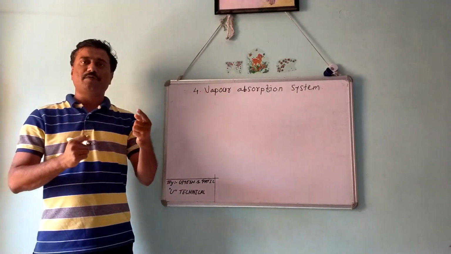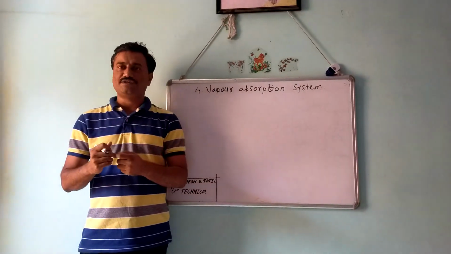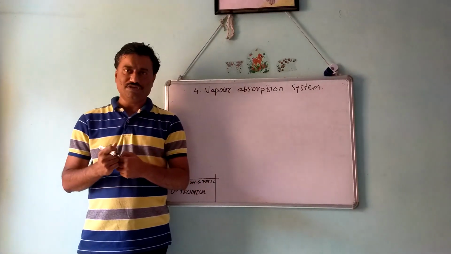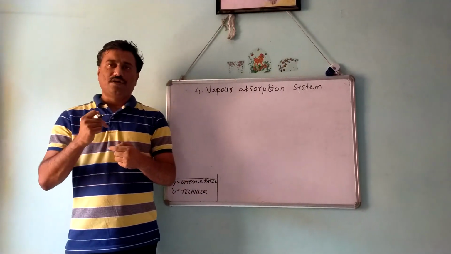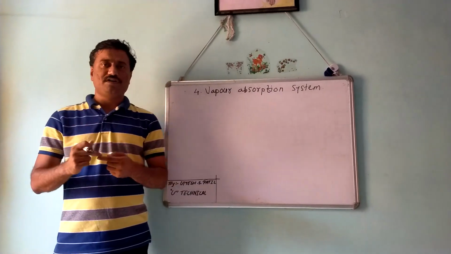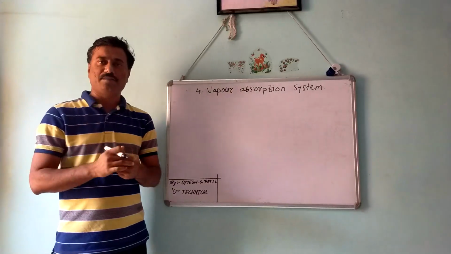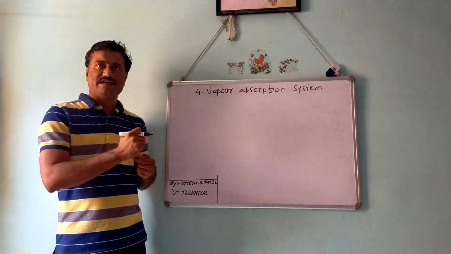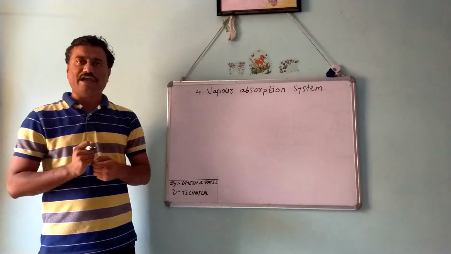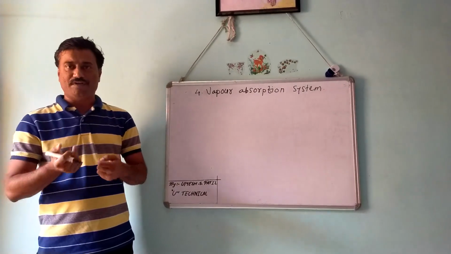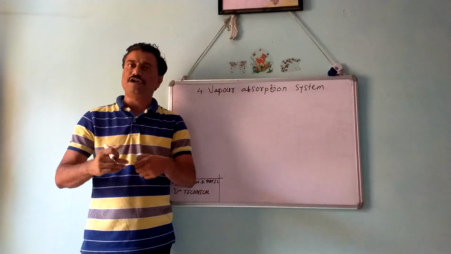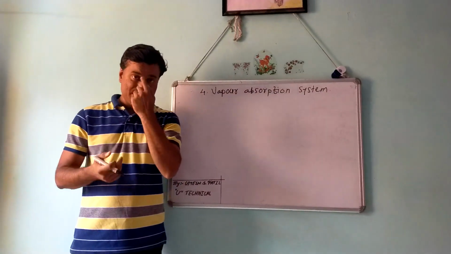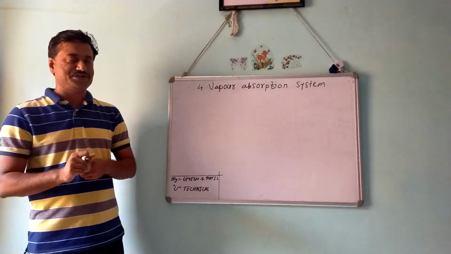To maintain the pressure difference in a vapor compression system, a compressor is used to increase the pressure of the refrigerant from low to high. The refrigerant then enters the evaporator from the condenser through an expansion valve, which may be a capillary tube in a domestic refrigerator, or a throttle valve in an air conditioner or larger applications.